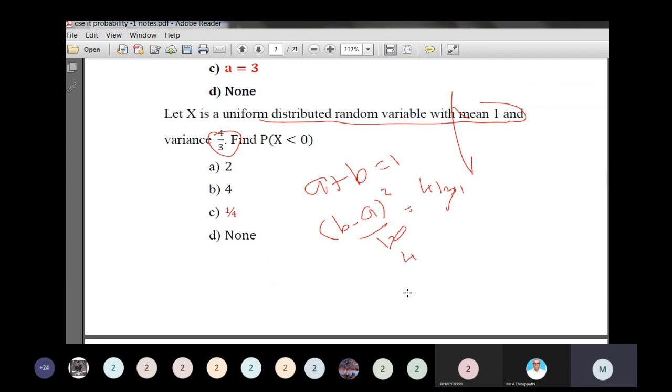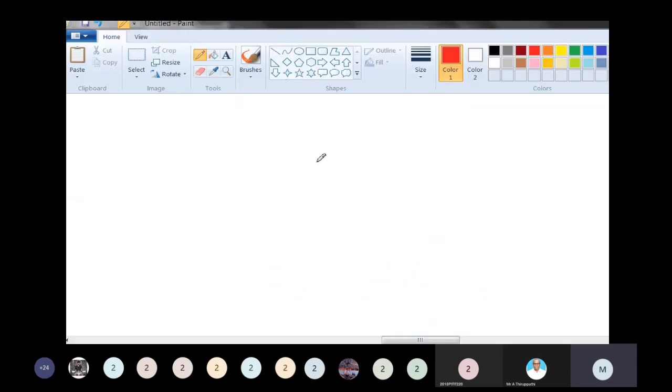4 fours are 16. So (B minus A) the whole square is equal to 4 into 4, which is 16. A plus B is equal to 1. B minus A equals plus or minus 4. First take the positive value. Sum of these two equations, what will happen? So 2B is equal to